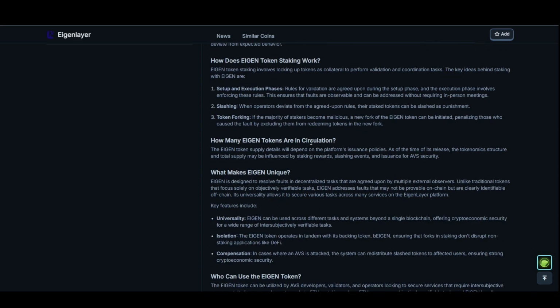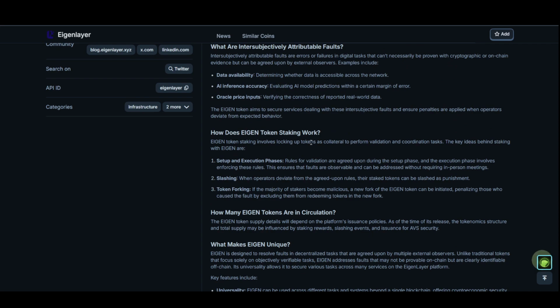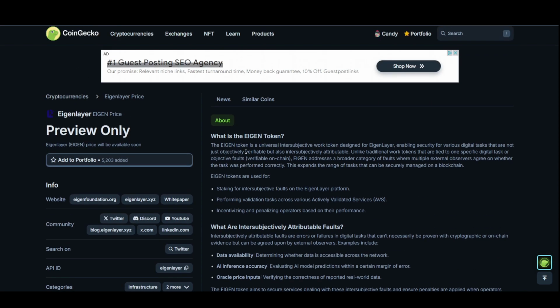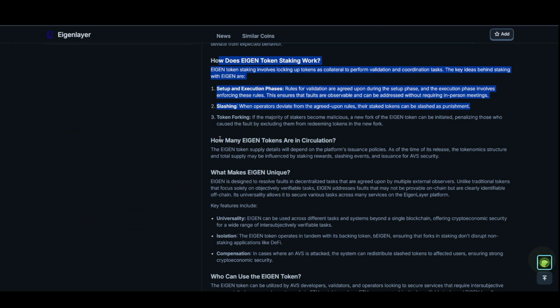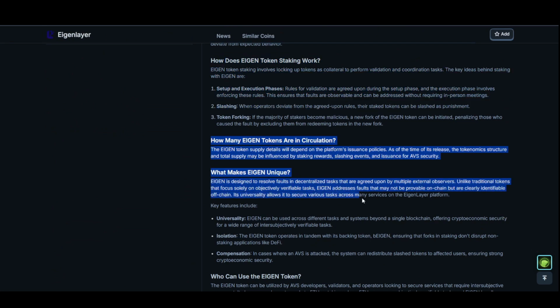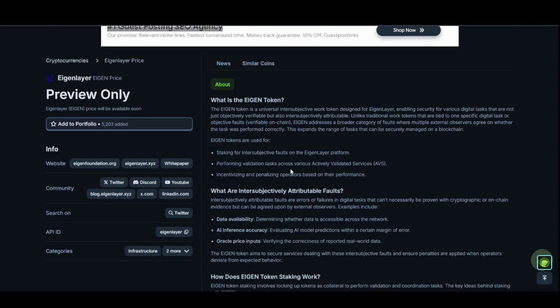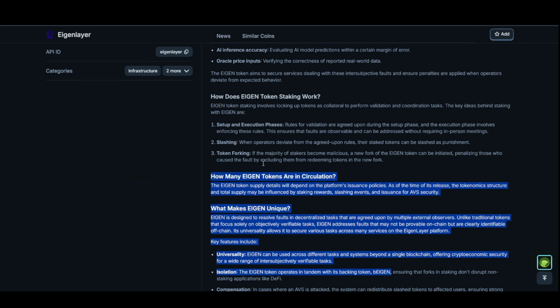I don't even understand what all this means, but I think this coin does seem to have a lot of potential from the looks of it. There are a lot of technical terms, and I'm not that technical when it comes to restaking, so I'm not sure what this is. But anyways, this token sounds pretty interesting.